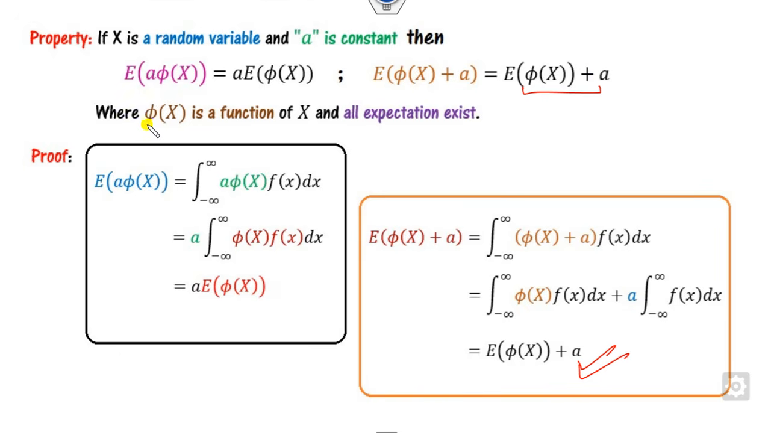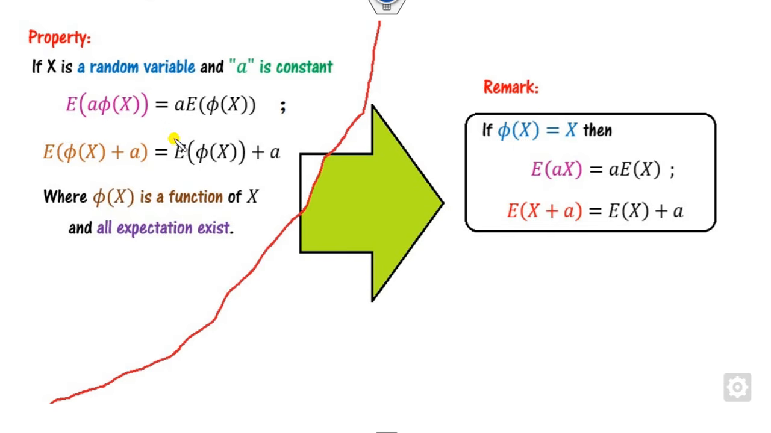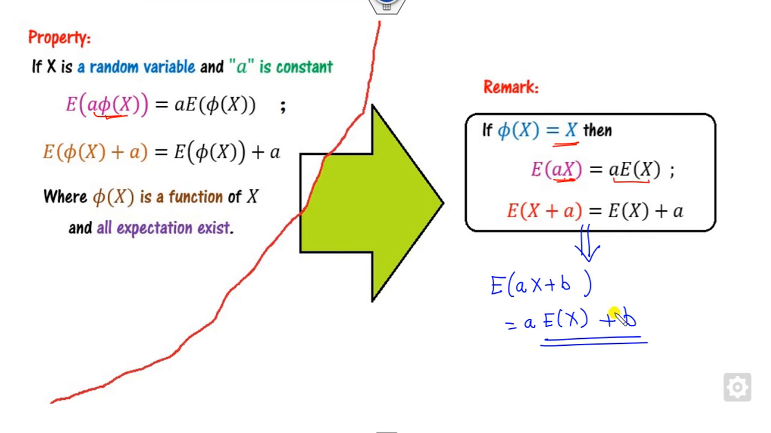Here the most important thing is the nature of this phi(x). Since phi(x) is a function of x, can it be linear or non-linear? The major question is, if you consider phi(x) is simply x, then expected value of ax is nothing but a times the expected value of x, and expected value of x plus a is nothing but E(x) plus a. So from here you can also see the expected value of ax plus b. You can easily write this as aE(x) plus b, and this is the result.